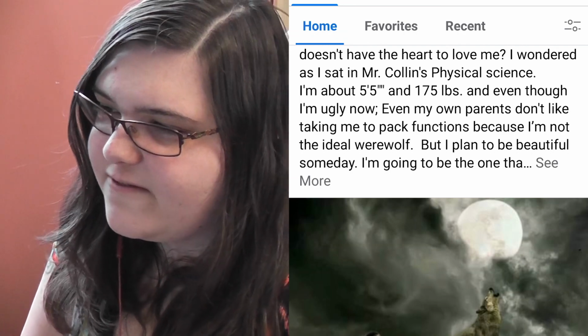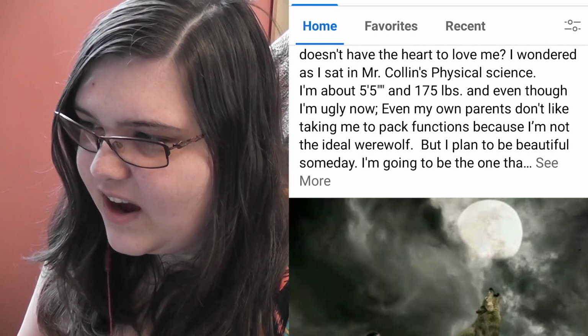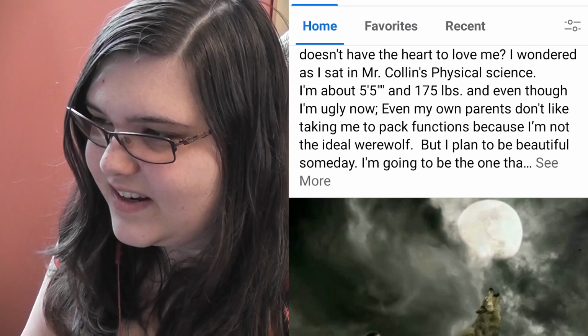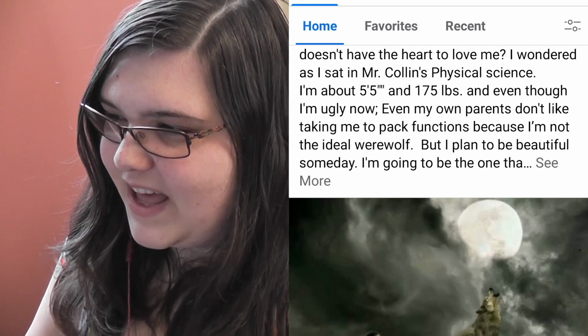I'm about 5'5" and 175 pounds, and even though I'm ugly now, even my own parents don't like taking me to pack functions because I'm not the ideal werewolf, but I plan to be beautiful someday.